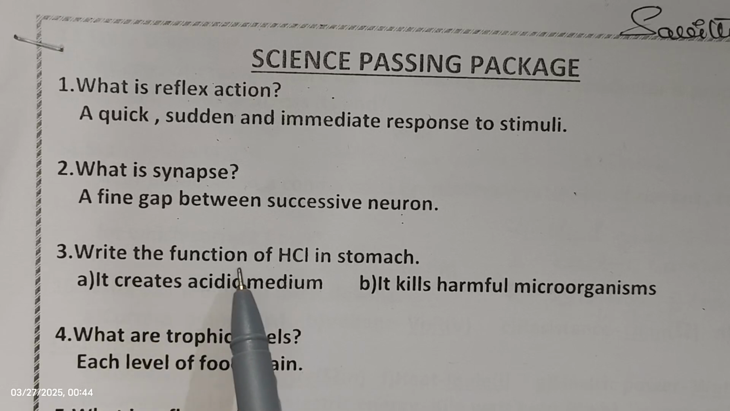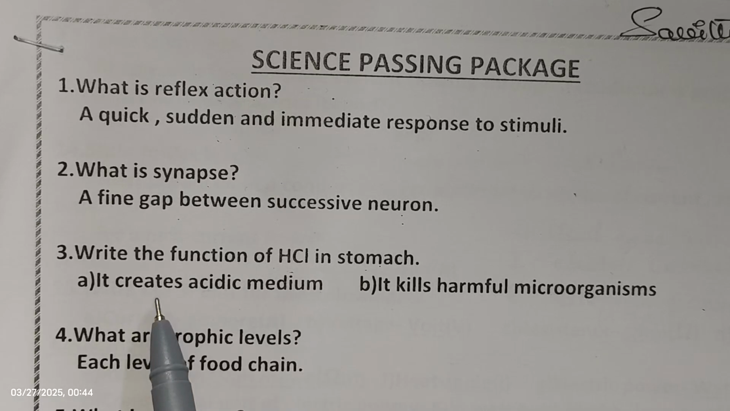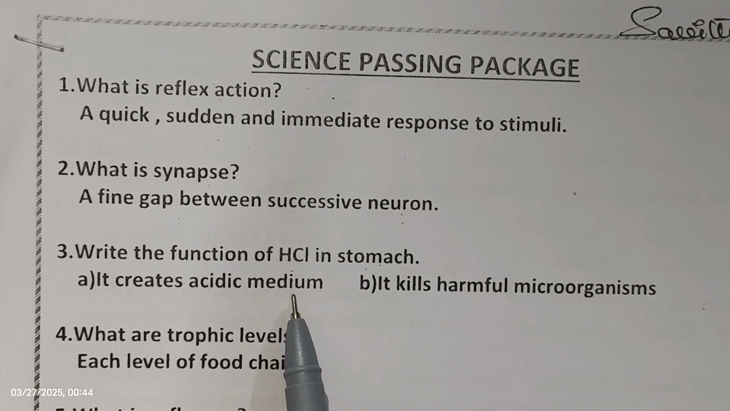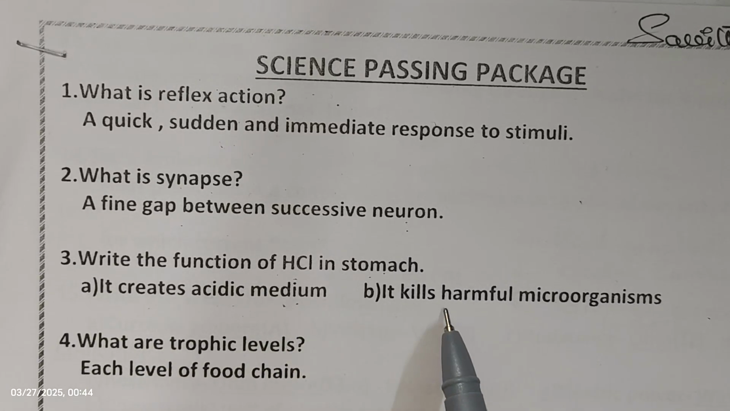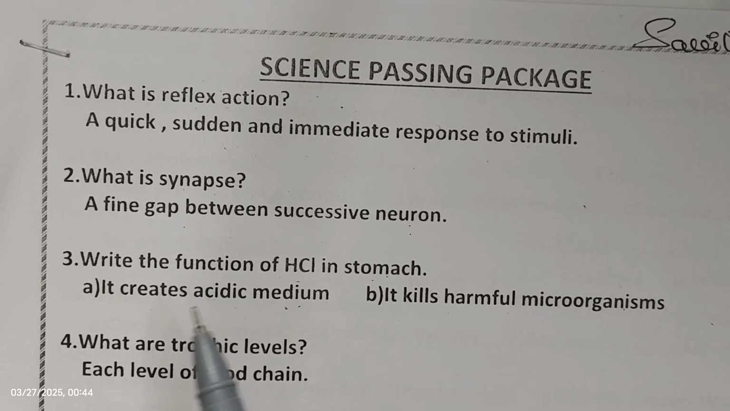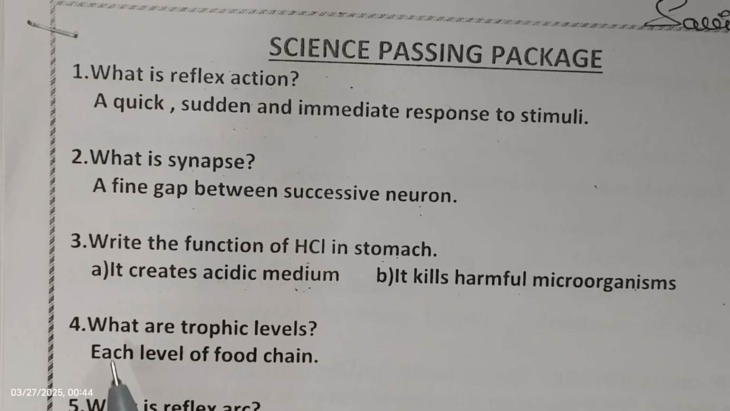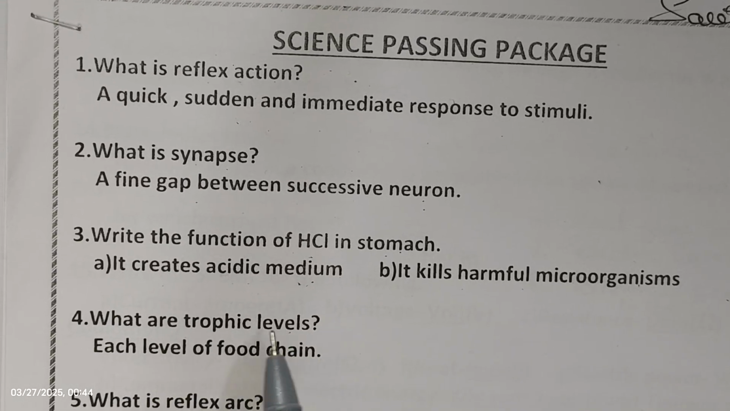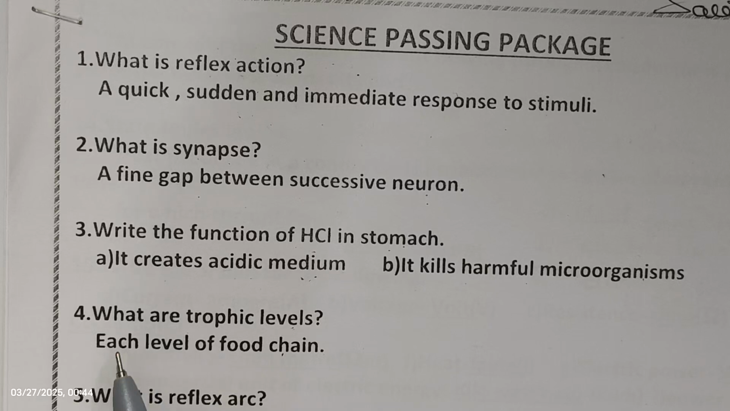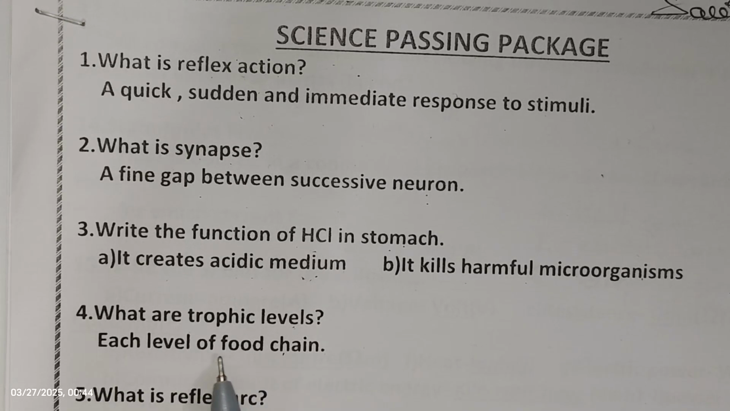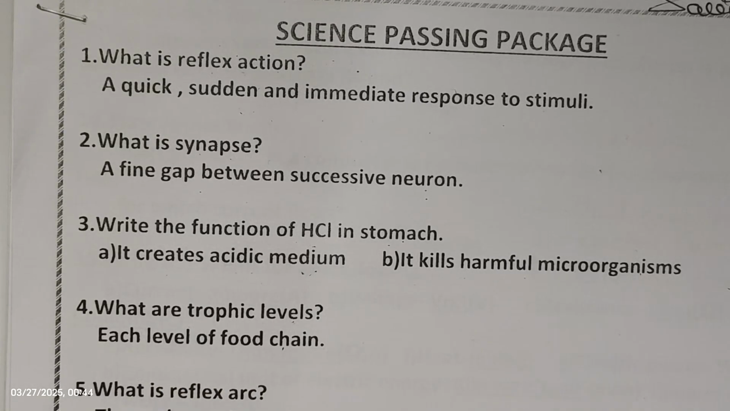The next one, write the functions of HCl in stomach. Hydrochloric acid in stomach creates the acidic medium and it kills harmful microorganisms. So the next question, what are trophic levels? Trophic levels means each level of the food chain. So in the food chain, successive levels or each level we call as trophic levels, or energy levels or food levels.